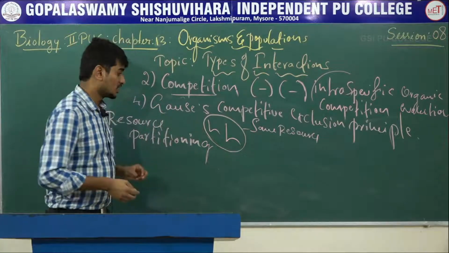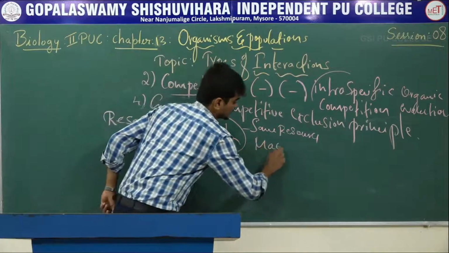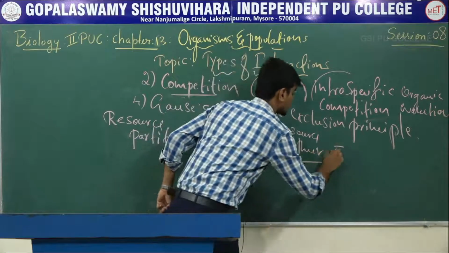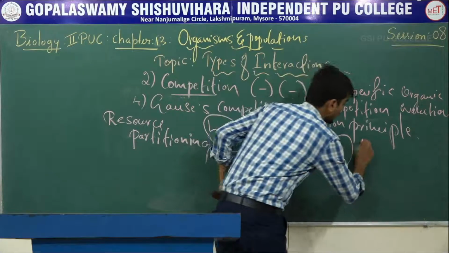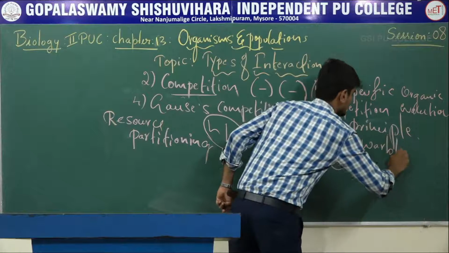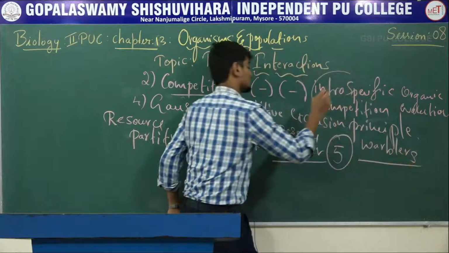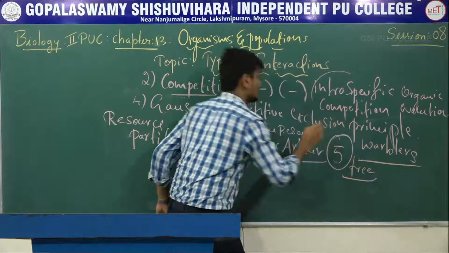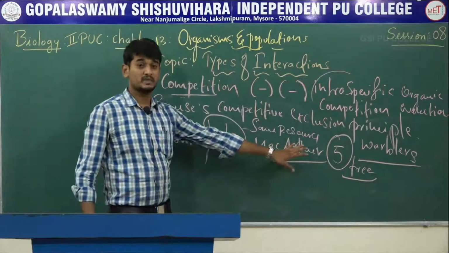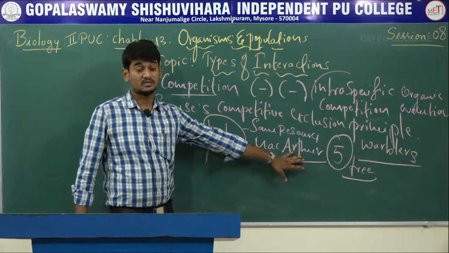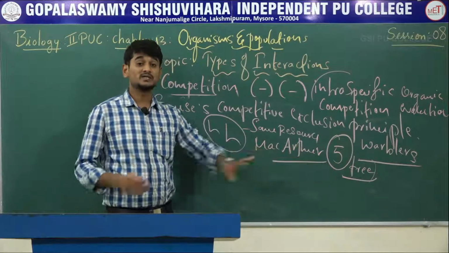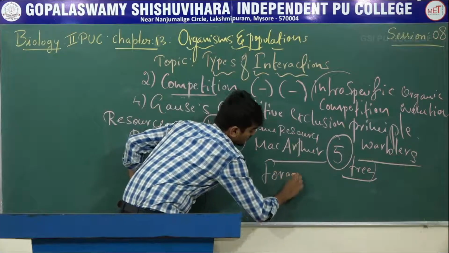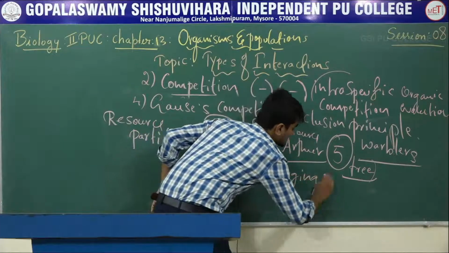The scientist MacArthur showed 5 closely related species called warblers, which are small birds. These small birds are present in the same tree, but there is no competition between these 5 closely related species because the foraging or food pattern is different.